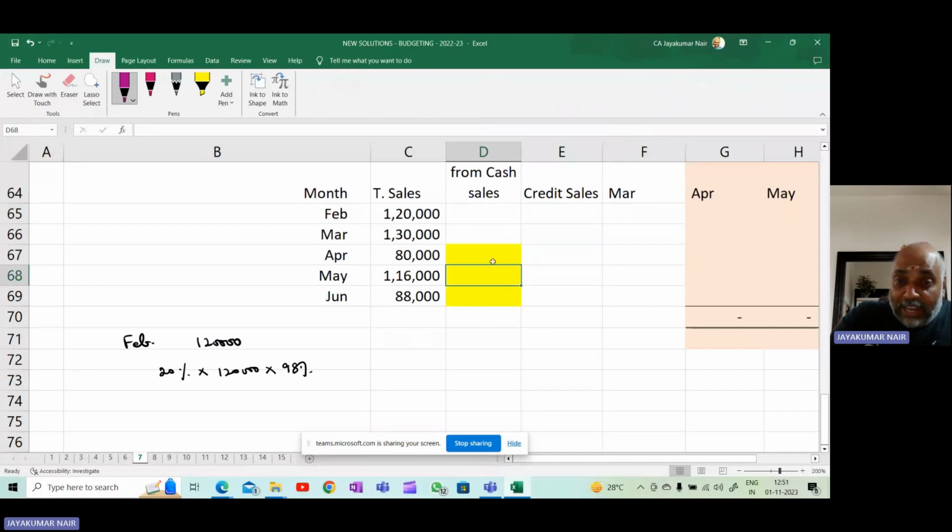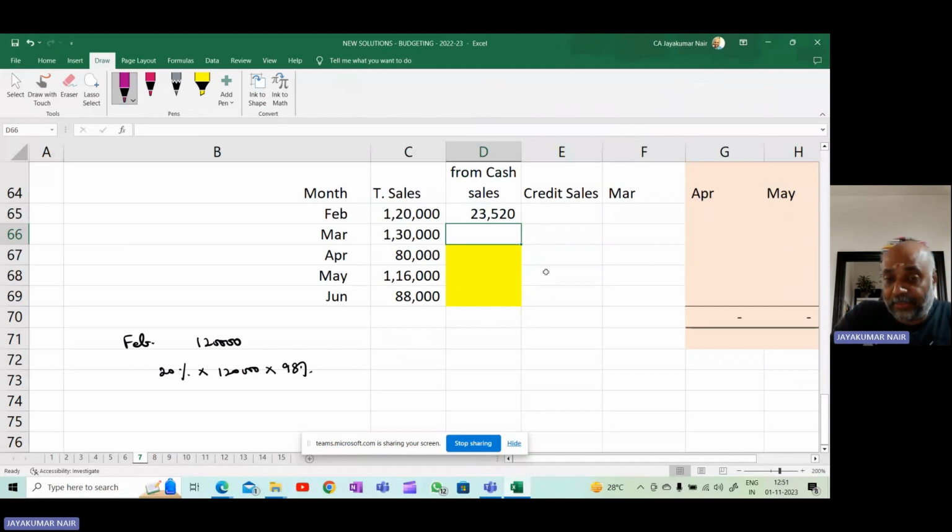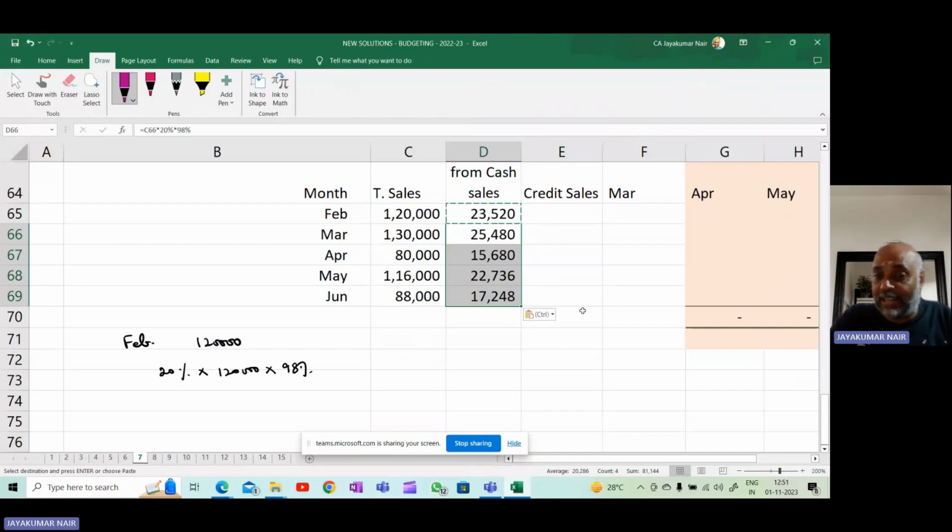So you can calculate for each month like this. So it is 1,20,000 into 20% will give you 20% of the total sales. That into 98%. Why 98%? 2% discount.